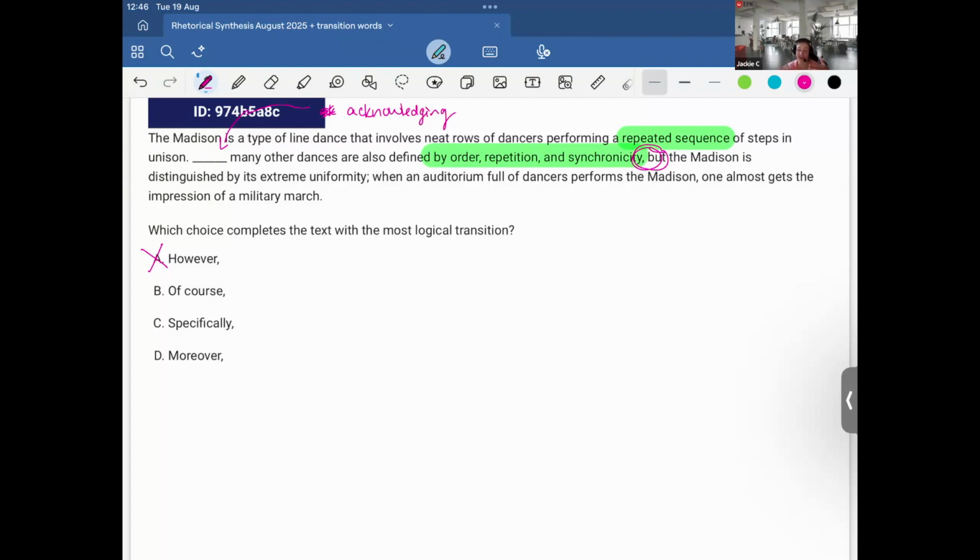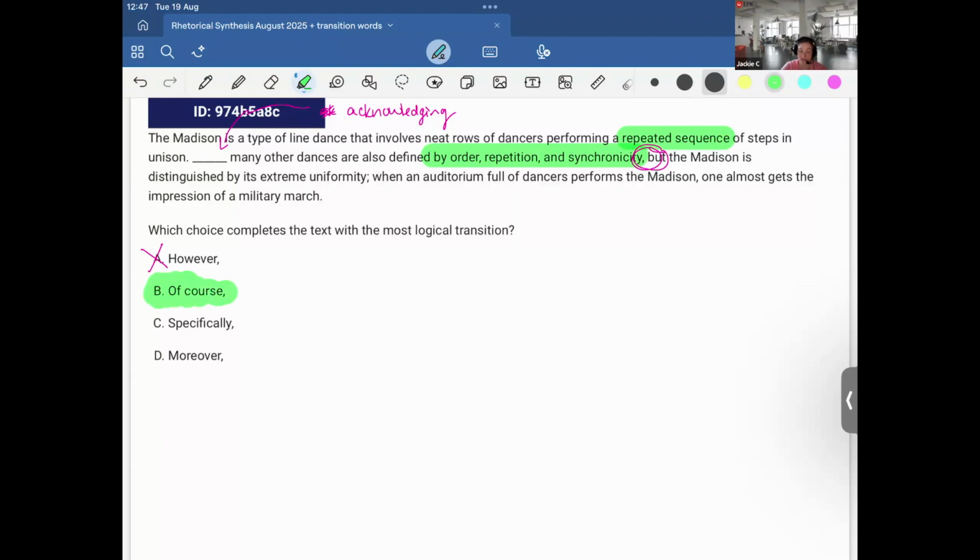So here, right, it's acknowledging the fact like, yes, there are other dances that have repeated sequences, but the Madison has extreme uniformity. And we already did a previous one that was acknowledging the specifics of a different topic.